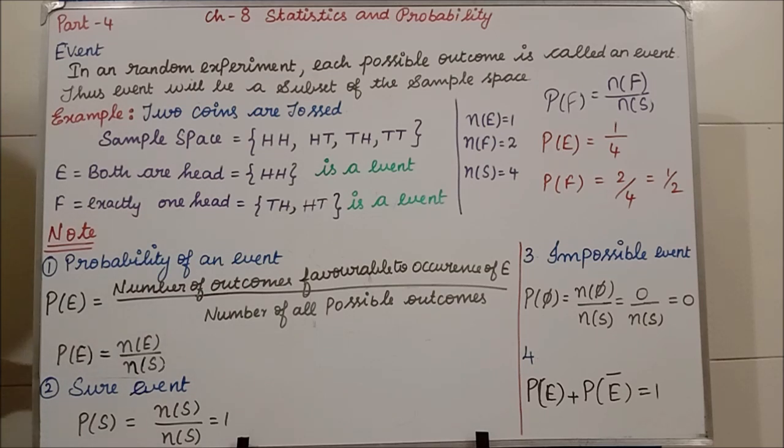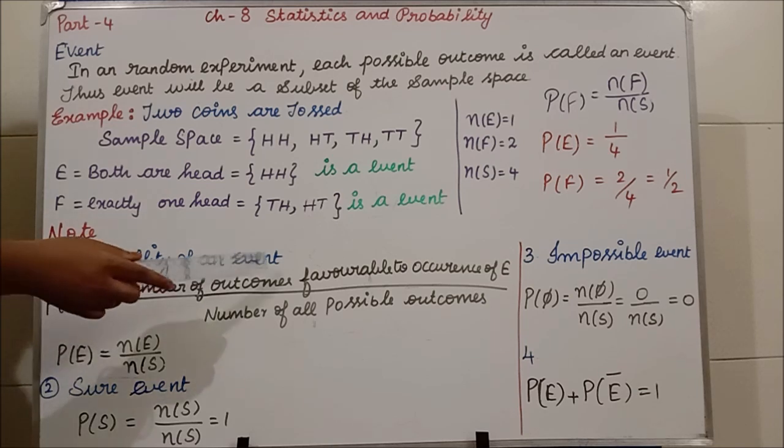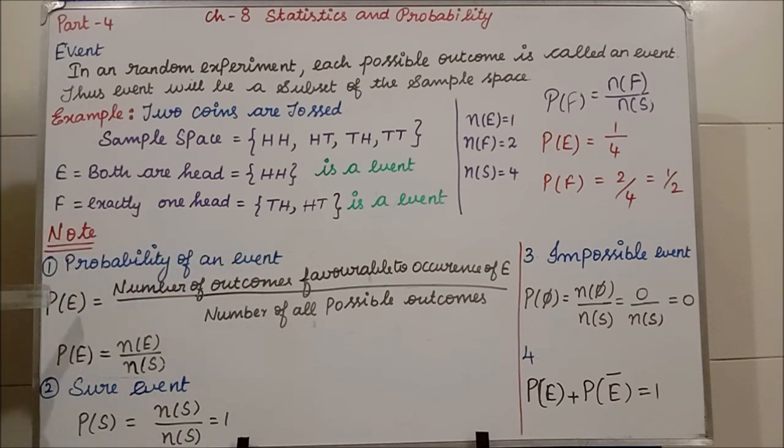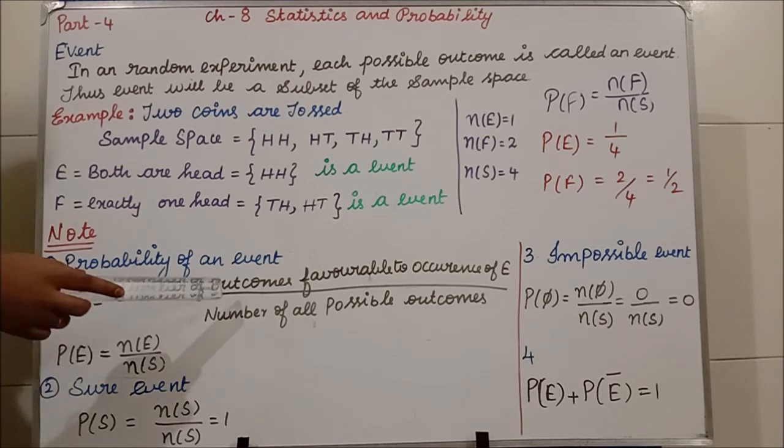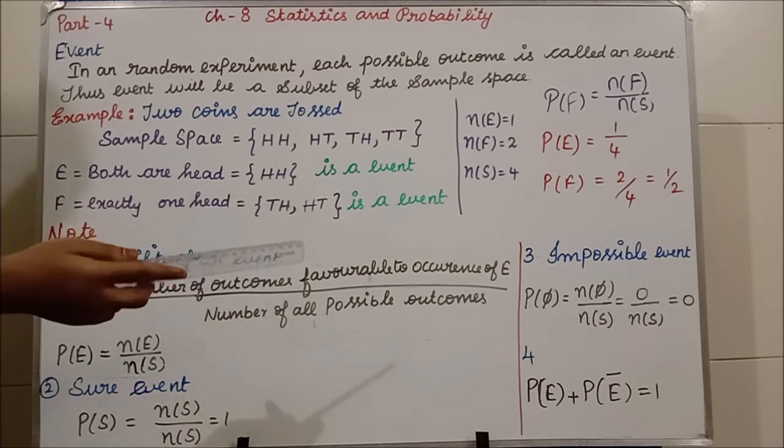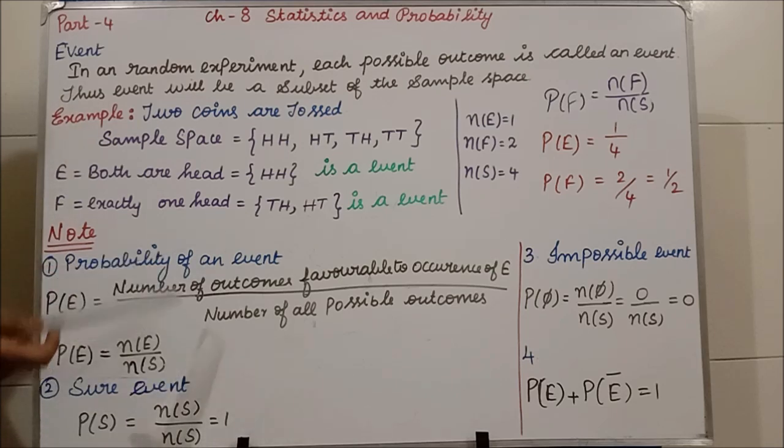Yes. Next we'll see some notes. In events itself, we have probability of an event, sure event, impossible event. Now you see probability of an event. P of E is equal to the number of outcomes favorable to the occurrence of E divided by the number of all possible outcomes. This means nothing but P of E is equal to n of E divided by n of S.